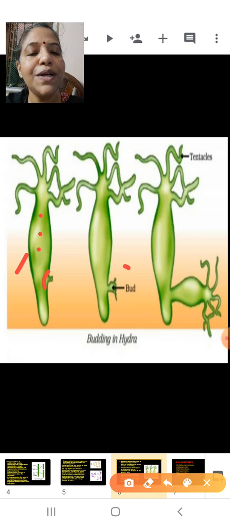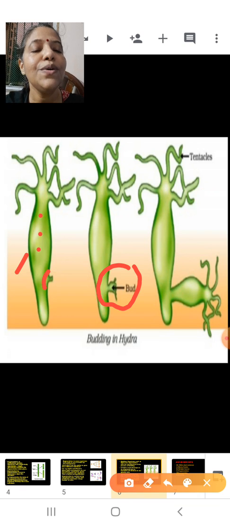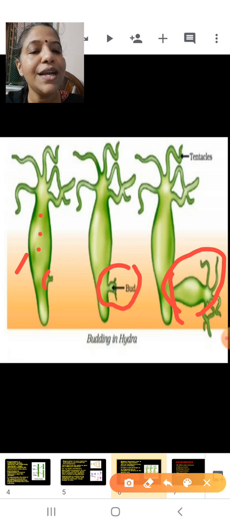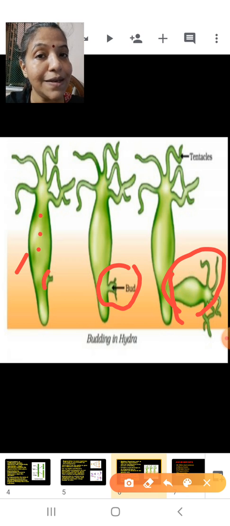You can see the bud slowly growing over here. See, it has grown out to form a slightly bigger Hydra. Now what will happen? The bud will get detached from the parent body and it will develop to form a new organism. Budding also takes place with the help of specialized cells.